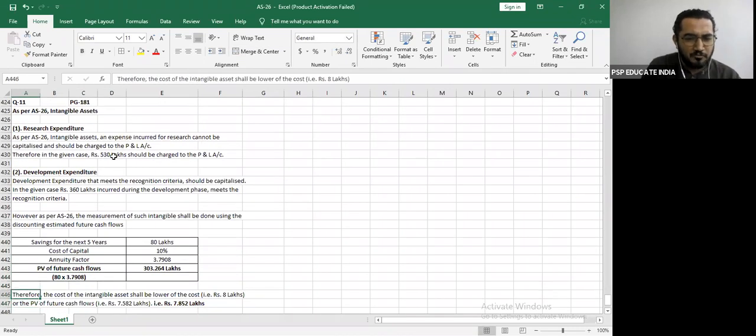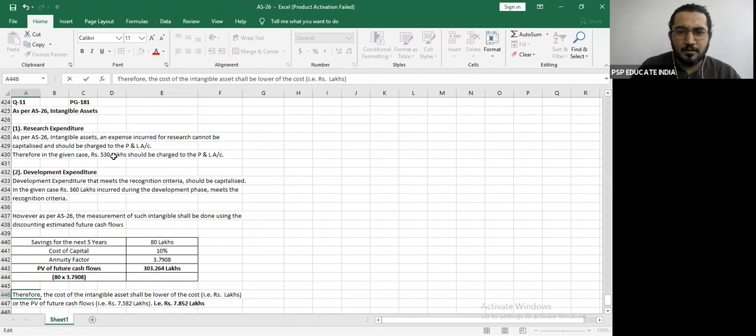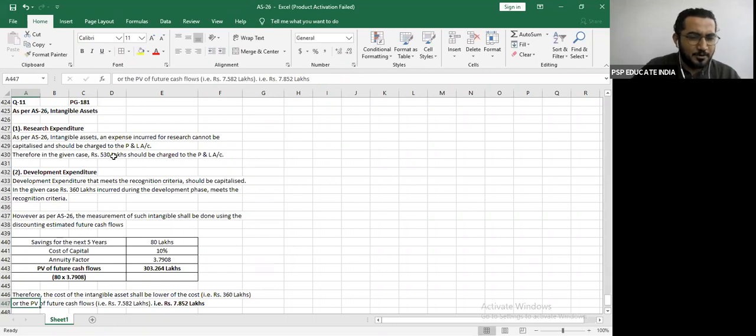303.264. Therefore, the cost of the intangible shall be lower of cost, that is 360 lakhs, and the present value, which is 303.264 lakhs.